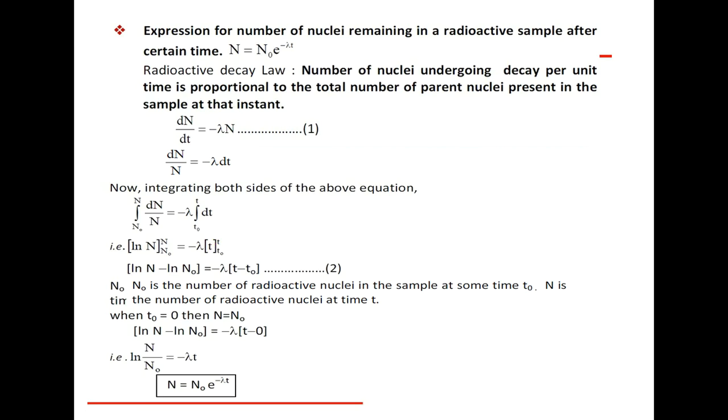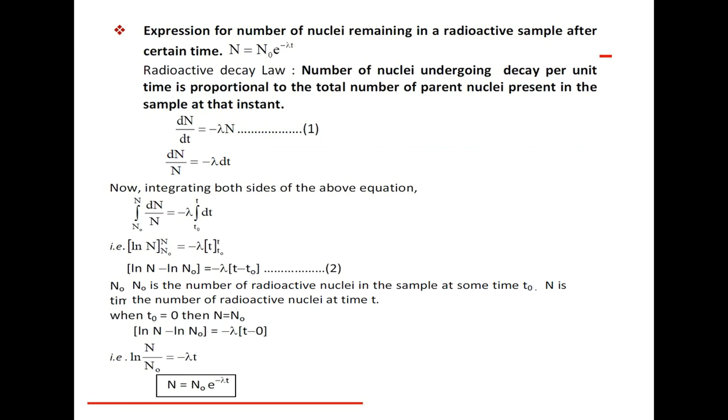So ln N minus ln N naught is equal to minus lambda into t minus t naught. Suppose this is equation number 2. If N naught is the number of radioactive nuclei in the sample at some time t naught, then N is the number of radioactive nuclei at time t.